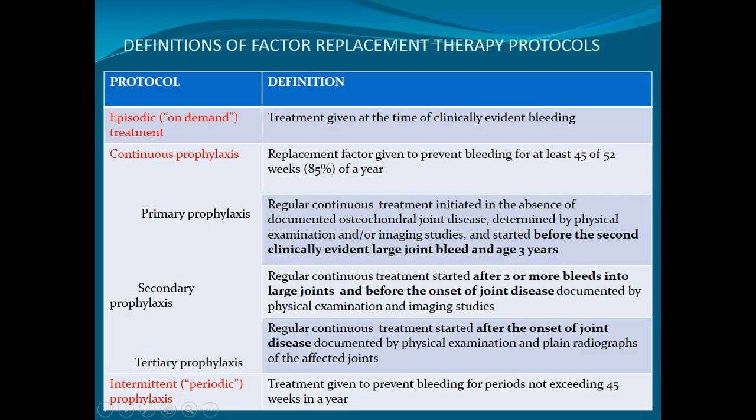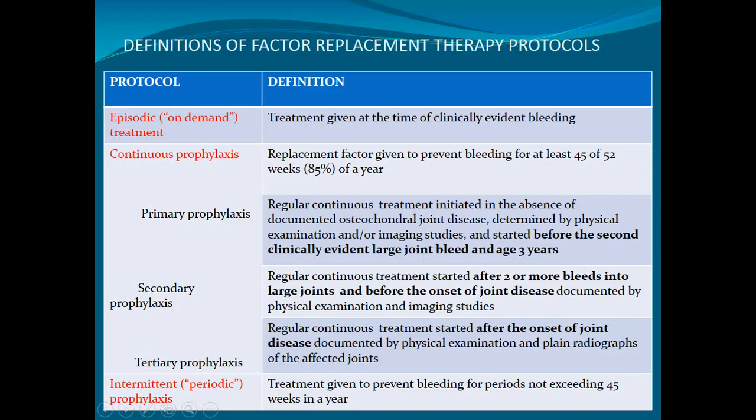Okay, what is secondary prophylaxis? Secondary prophylaxis is regular continuous treatment started after 2 or more bleeds into the large joints and before the onset of joint disease, documented by physical examination and imaging studies. It means there are a number of repeated bleeding episodes, there are target joints, but before the onset of joint disease documented with physical examination and studies. What is tertiary prophylaxis? The regular continuous treatment started after the onset of joint disease documented by physical examination and plain radiographs of the affected joints. This is the continuous prophylaxis.